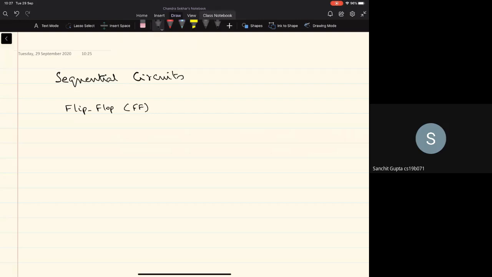We'll be seeing that in the sequential circuits, though we'll be using gates, there will be some kind of feedback connection, and this feedback connection is what helps us realize the main characteristic of sequential circuits, called the memory or the storage of data.